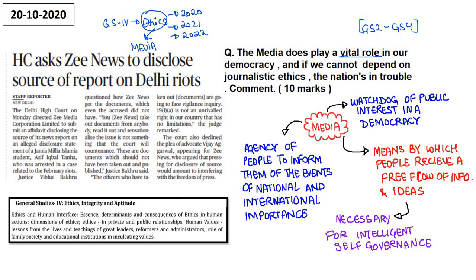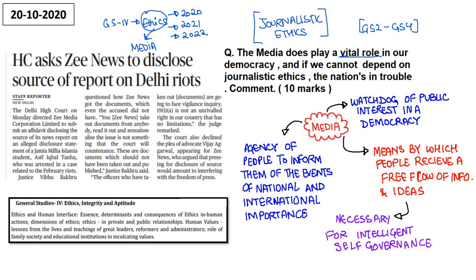That media एक बहुत ही important role play करता है democracy में, और अगर हम media पे ही उनके ethics के कारण depend नहीं कर सकते तो फिर nation trouble में है. Now why should we depend on journalistic ethics? This is the question. So here we need to understand what are journalistic ethics. ये हमारा topic है आज का, कि journalistic ethics होता क्या है आखिर.